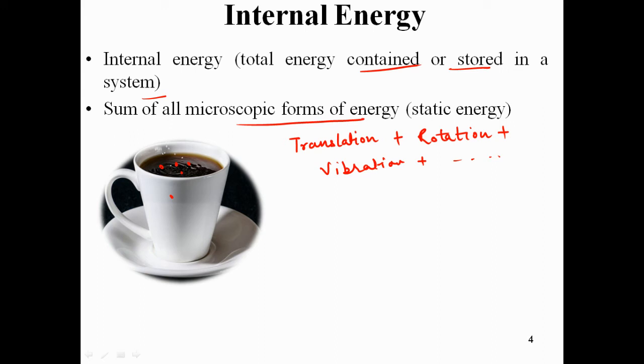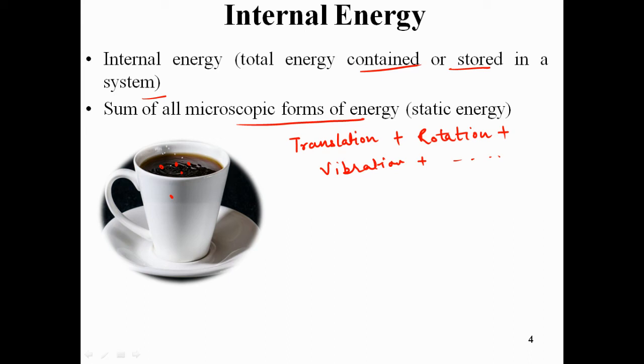Whatever kinetic energies are associated with translation, rotation, vibration, or maybe spin, if I take the sum of all, that is the internal energy, and it is also called the microscopic form of energy. When we are dealing with the molecular level, it is the microscopic form of the energy.